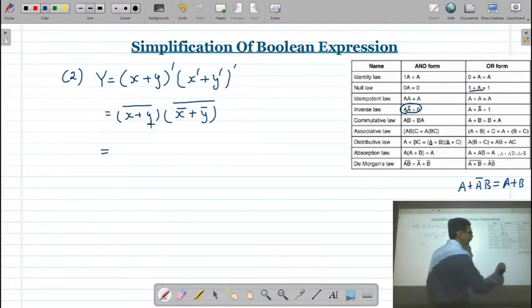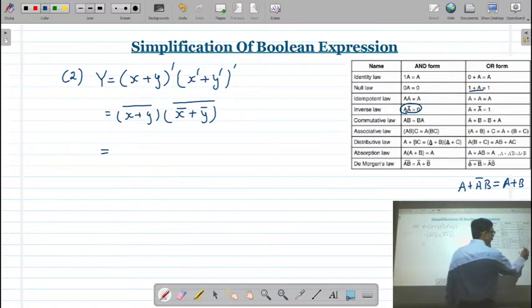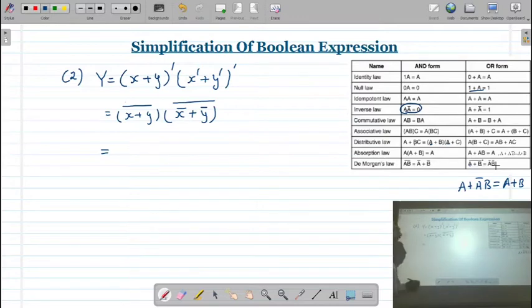So what is De Morgan's law? Here you can see (a plus b) whole bar is equal to a bar, b bar. So the same thing I can apply here. When you apply De Morgan's law, as already mentioned last time, you cut the line and change the sign. So I am cutting this line and I am changing this sign.